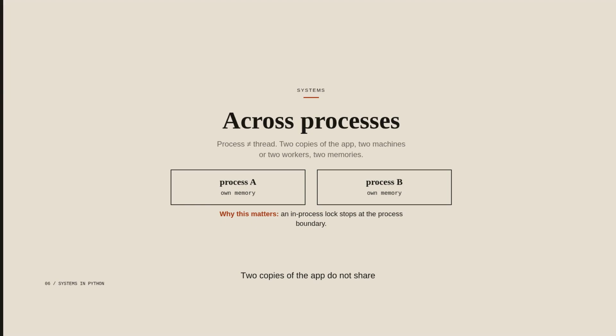Two copies of the app do not share an in-process lock. A process is not a thread. Two processes are two copies of the app, on two machines or as two workers, and each copy has its own memory. A thread shares memory with its process. A second process does not. Two machines or two workers are still two processes.